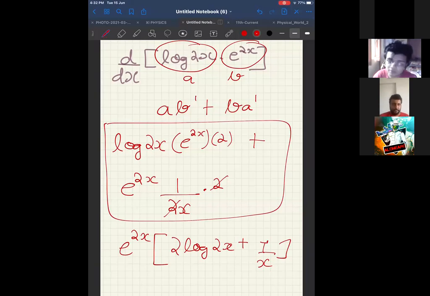Sir, why do we multiply with 2? See, e power something is e power something into differentiation of 2x. Differentiation of 2x is 2. That is why I'm multiplying. Similarly over here, log of something is 1 upon something into differentiation of 2x, which is 2. Sir, if it was e power x, then it would be e power x into 1, and we don't write 1. Correct. Okay, sir.